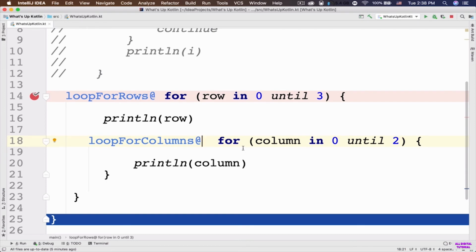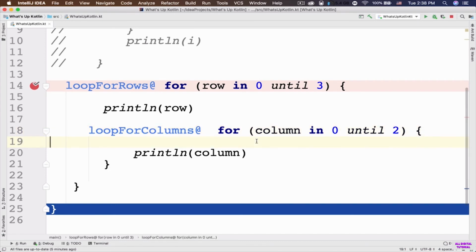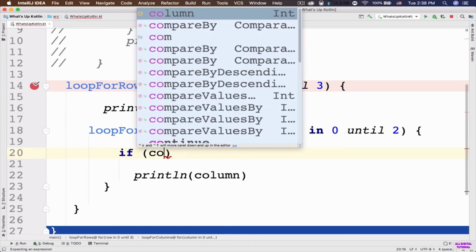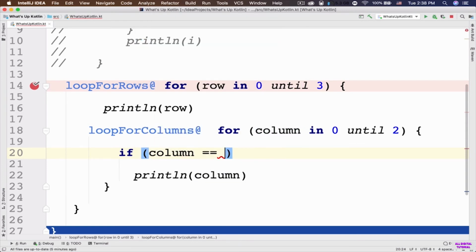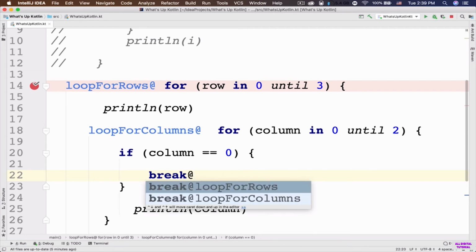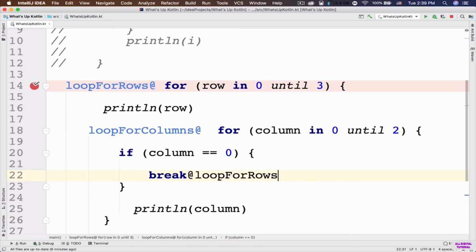Now you might ask, okay, what is the use of these names? Why should we give loops a name? So now I'm going to give you the answer. You can use these names in order to continue or break out of a loop. For example, here inside this inner loop, I can say if, it's just an example, if the value of the column is equal to 0, then go ahead and break out of the outer loop or inner loop. So that's why we give our loops a name. So I can say break at sign, loop for rows or loop for columns. I want to break out of the loop for rows, the outer loop.